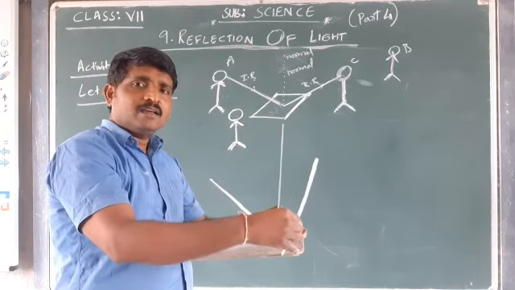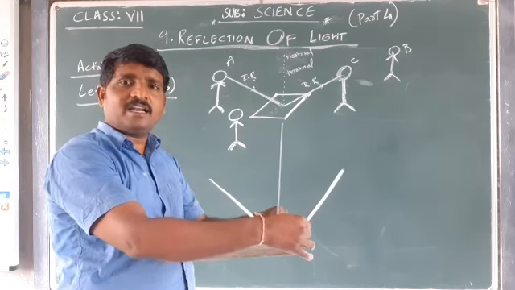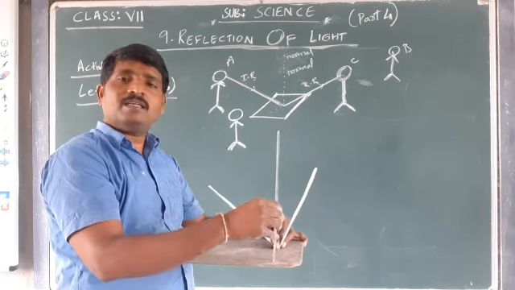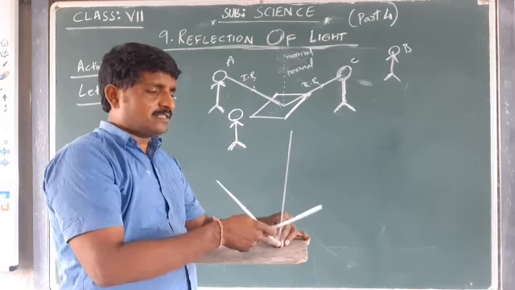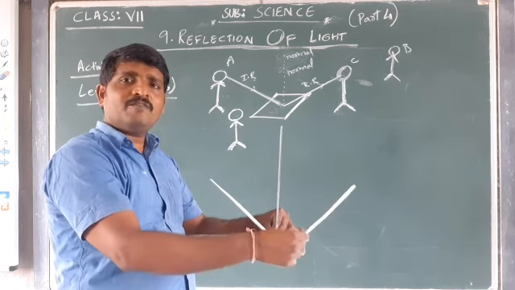That means the reflected ray is not here. If the incident ray is here and the normal is here, the reflected ray is not here. Or if the reflected ray is in this case, the normal is not here. That means if the incident ray is hitting at this surface at this point, the reflected ray should be in the same plane. It's not coming from this side.